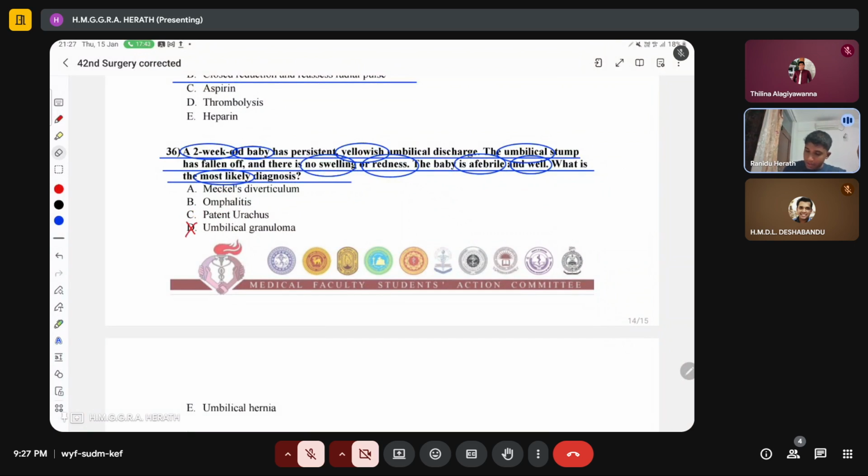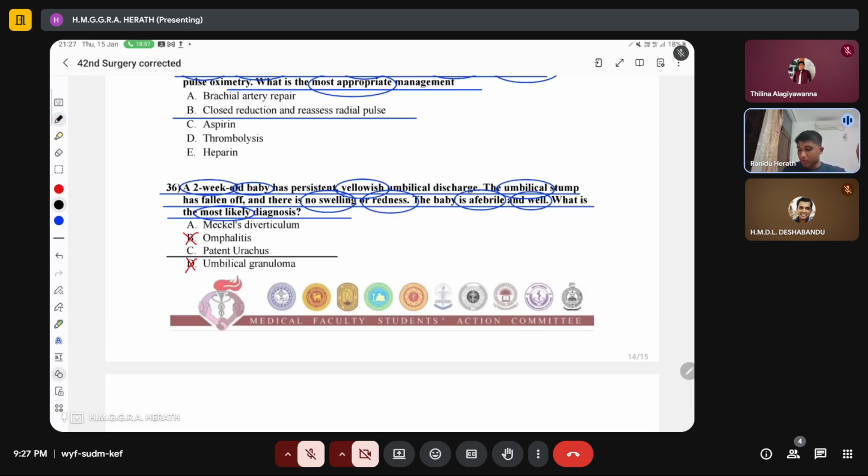The patient is not febrile and not having any features of infection, so omphalitis, which is infection of the umbilical stump, also cannot be, and we know umbilical hernias don't present like this. So out of these, Meckel's diverticulum and patent urachus, usually Meckel's diverticulum is not open to the outside, so the only answer that can be there is patent urachus.